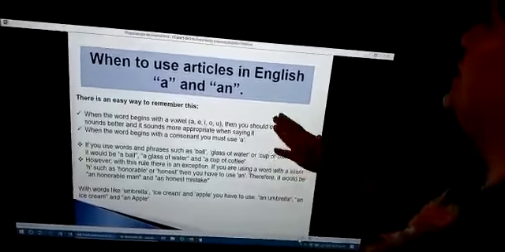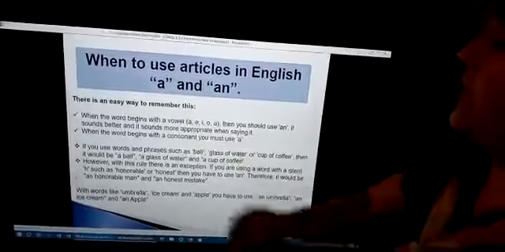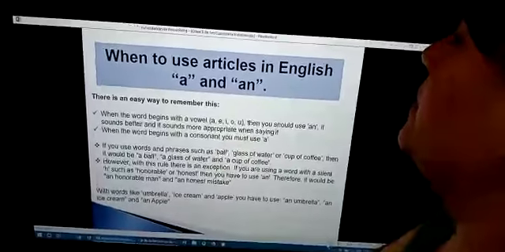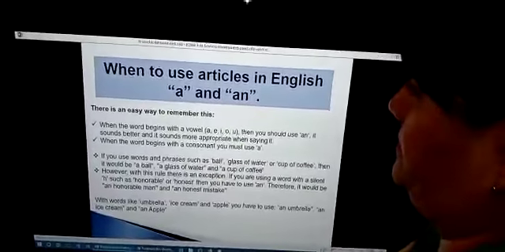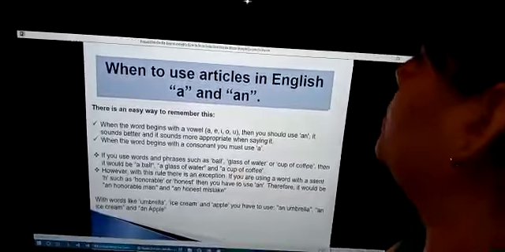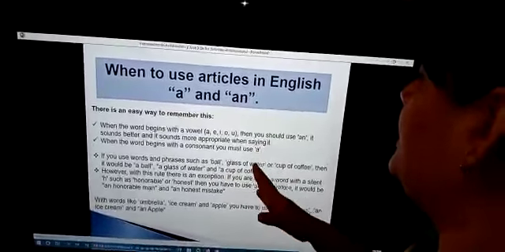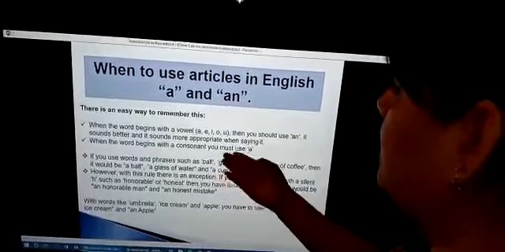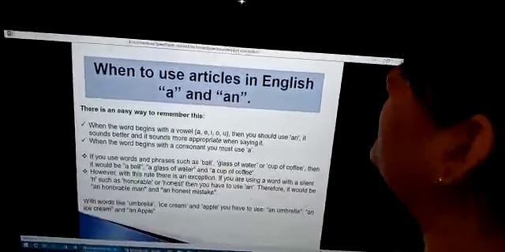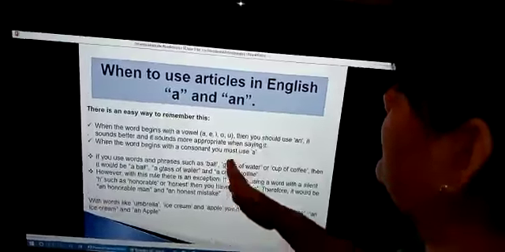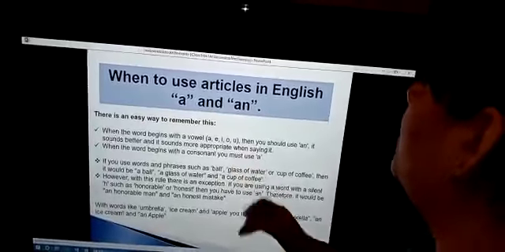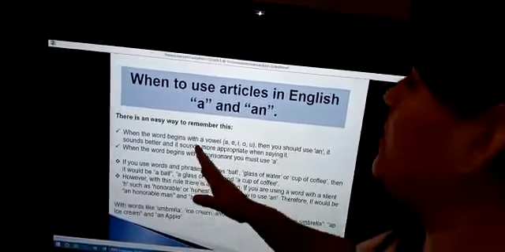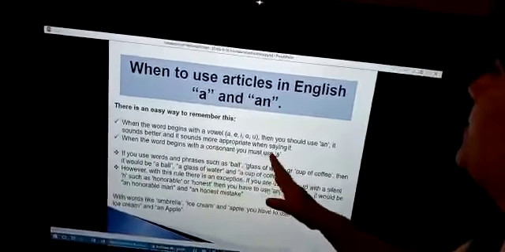When to use articles in English? A and an. There is an easy way to remember this. When the word begins with a vowel, A, E, I, O, and U, this is the vowel. Let me repeat again the vowels: A, E, I, O, and U. Then you shall use an. It sounds better and more appropriate when saying.